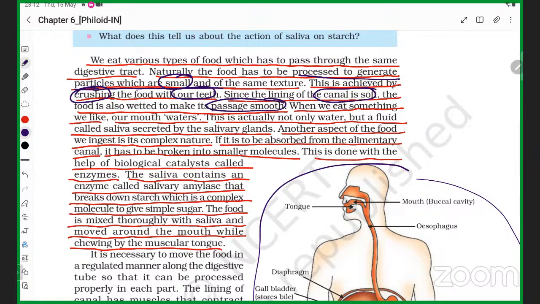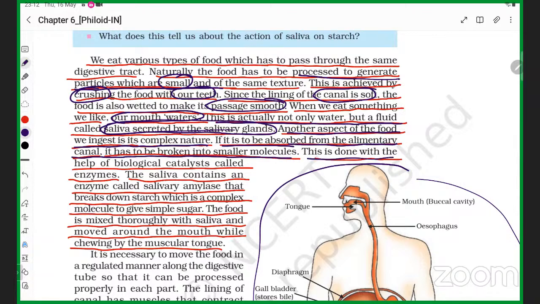When we eat something, our mouth waters. This is actually not only water but a fluid called saliva secreted by the salivary gland. Another aspect of the food we ingest is its complex nature. To be absorbed from the alimentary canal, it has to be broken into smaller molecules.